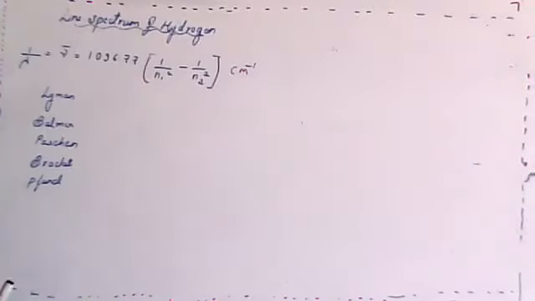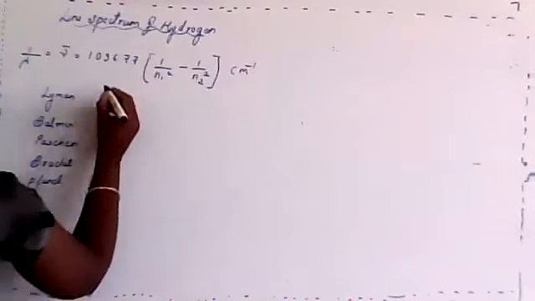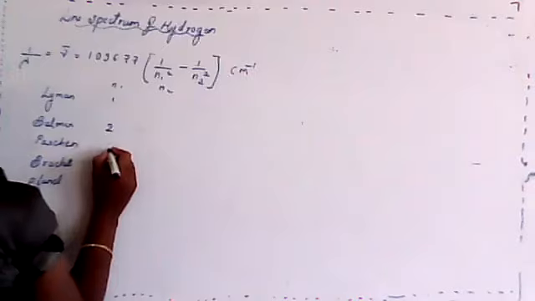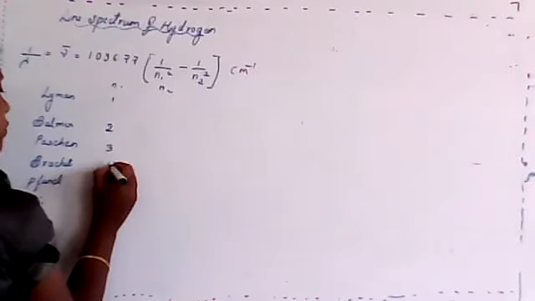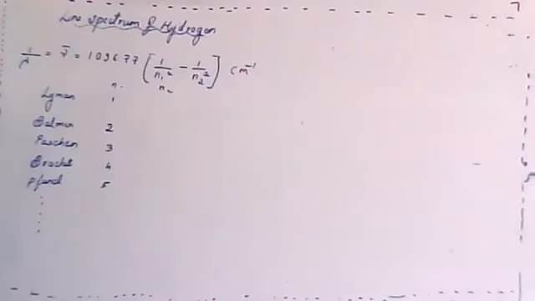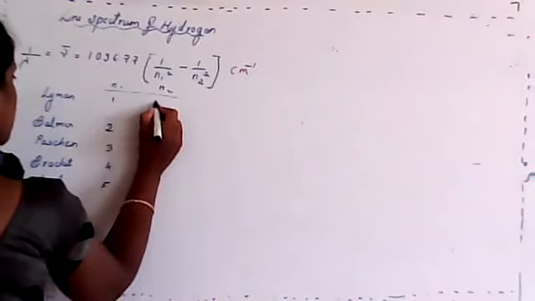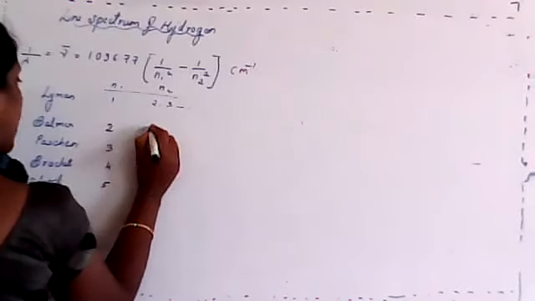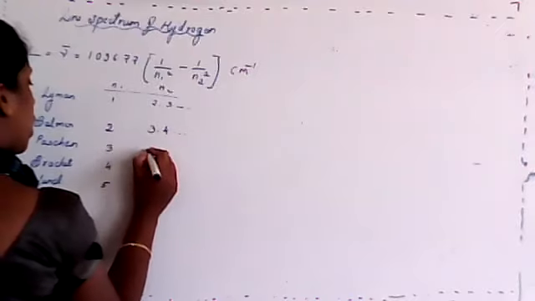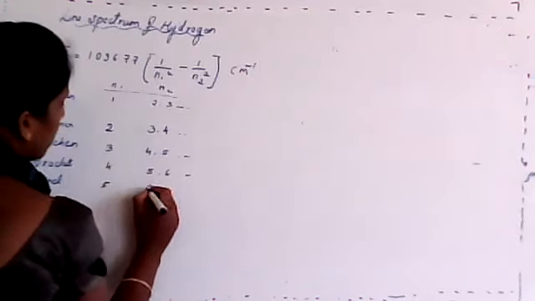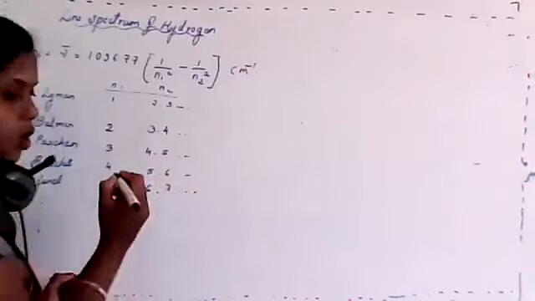So yesterday we studied that there are 5 named series, and many other series which are unnamed, where the value of n1 is 1 for Lyman, 2 for Balmer, 3 for Paschen, 4 for Brackett, and 5 for Pfund. And for n2, the values are 2, 3 and so on; 3, 4 and so on; 4, 5 and so on; 5, 6 and so on; 6, 7 and so on.